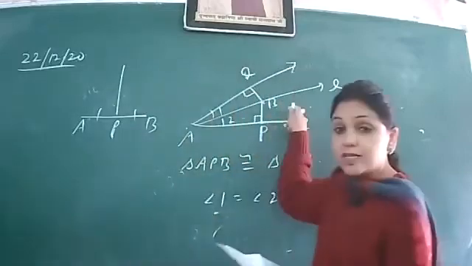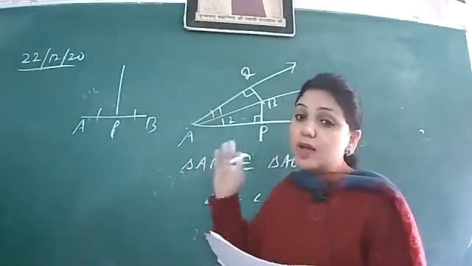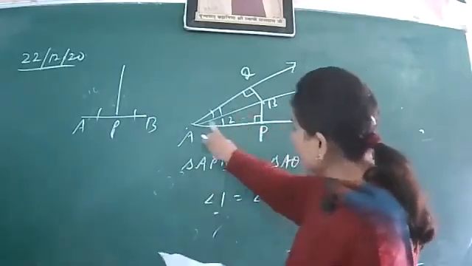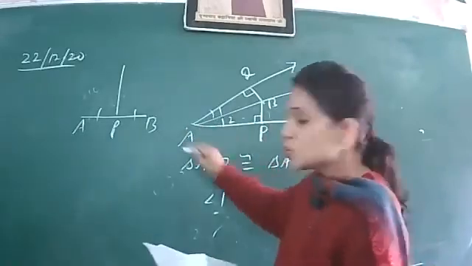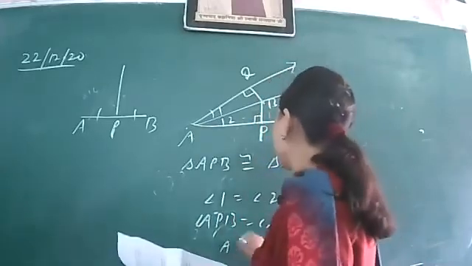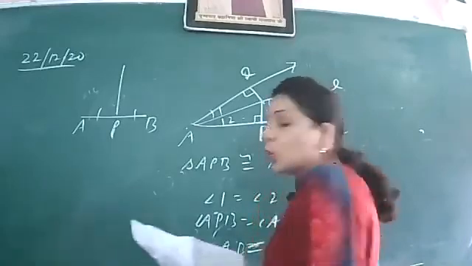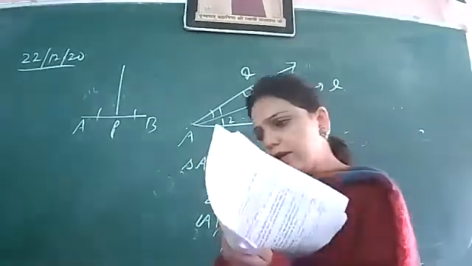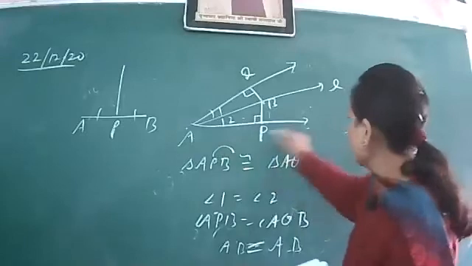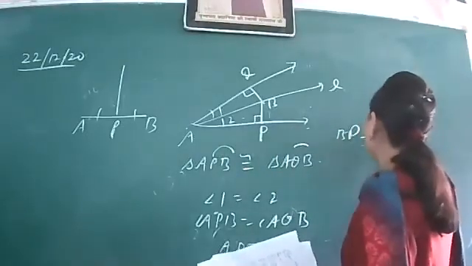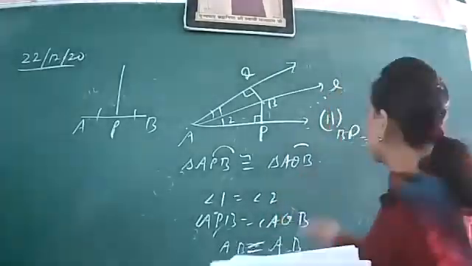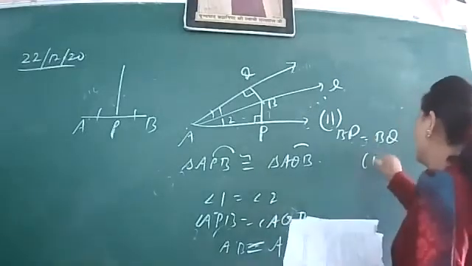रादर. But if a line is the bisector of an angle, then only the angle will be divided into two parts, right? Then you are writing angle P equal to, पूरा angle लिखो, angle P इधर से भी मुझे क्या पता. So write APB is equal to AQB, 90 degree each, and third is AB common. Some of the students have skipped the rule that this is by AAS rule triangles get congruent and the question gets finished. But what you people have done also: this BP is equal to BQ. Second part लिखा हुआ है special. Second part, to prove BP equal to BQ, and then you have written BP is equal to BQ by CPCT.